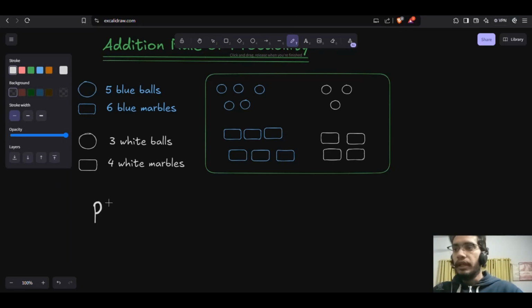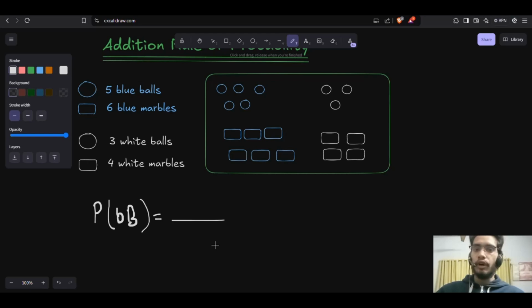So I want to find out the probability of getting a blue ball, right? I'm writing here BB, which means blue ball. How many total objects do we have in this space? We have 5 plus 6, that is 11, and 11 plus 3, that is 14, and 4, 18. So the total number of items is 18. I write 18 in the denominator, and I want the blue ball.